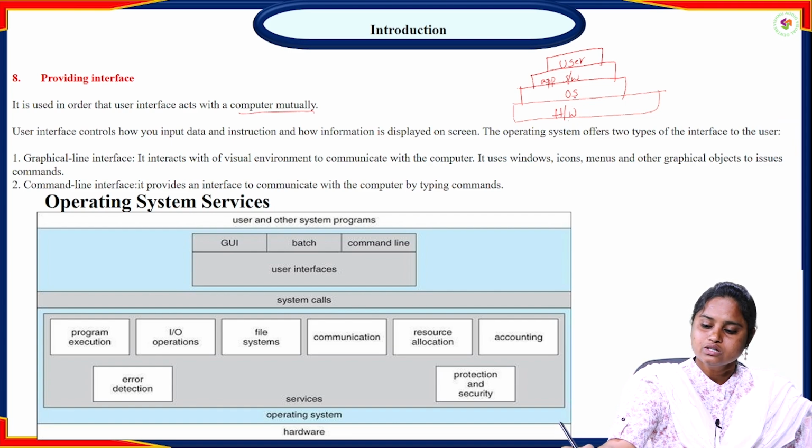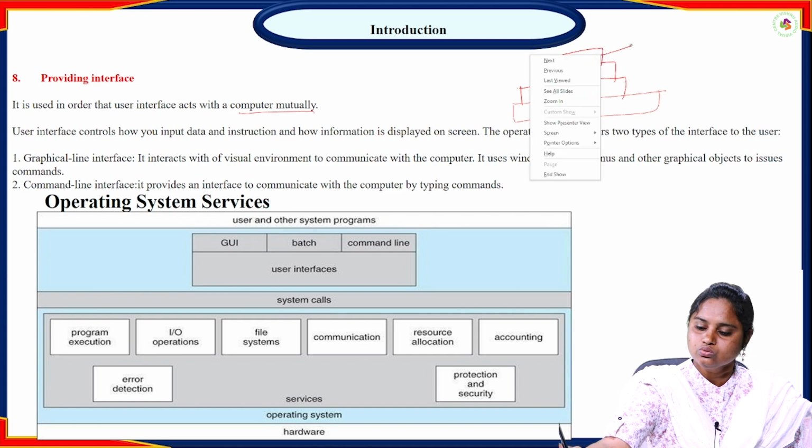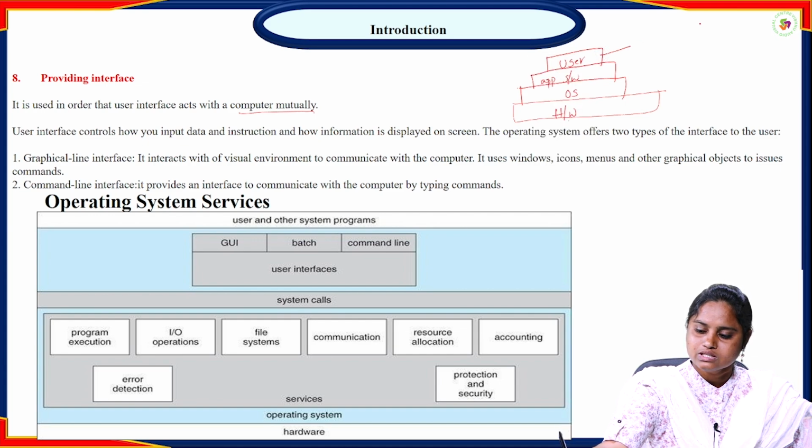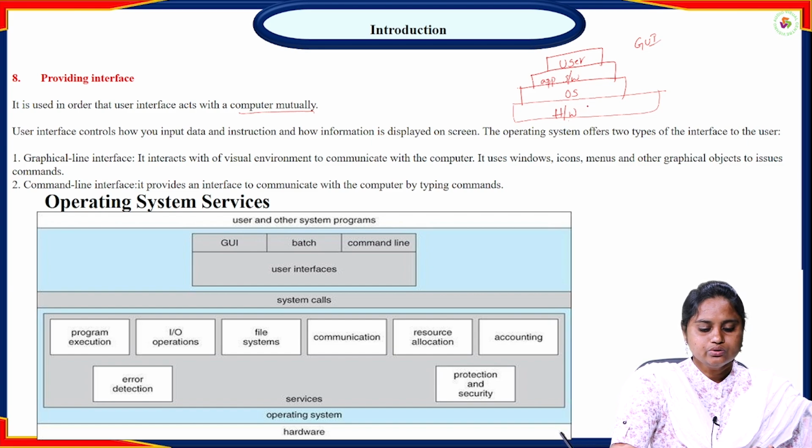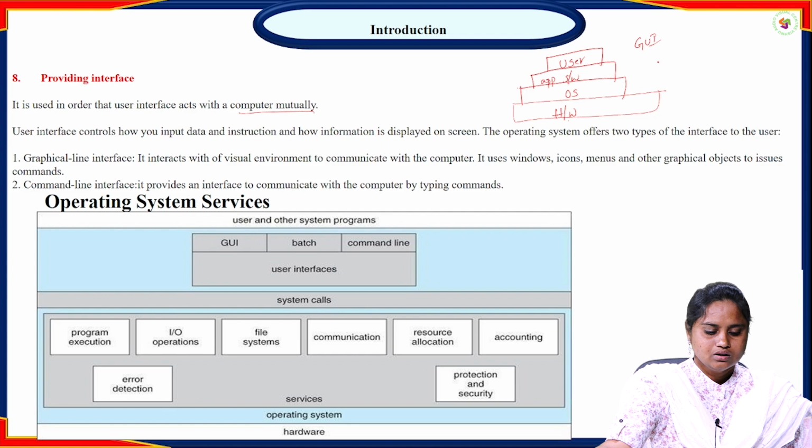That user interface will be divided into two types. One is the graphical user interface, GUI. It interacts with a visual environment, that means some icons we are going to provide. It uses windows, menus and graphical objects, and it issues some kinds of commands, so we can easily access the computer. GUI, or graphical user interface, is what it is called.